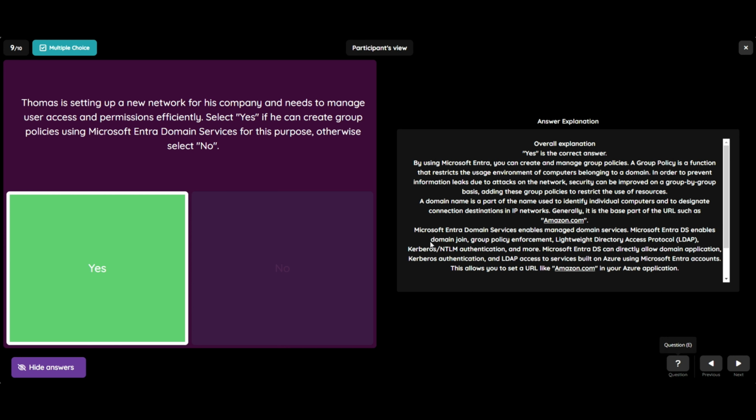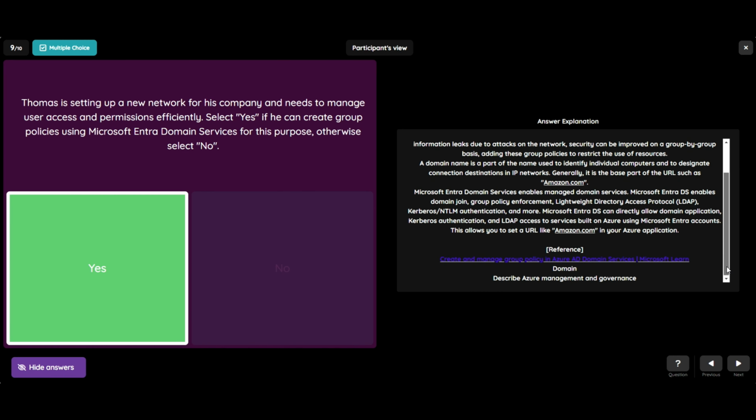Microsoft Entra Domain Services enables managed domain services. Microsoft Entra DS enables domain join, group policy enforcement, lightweight directory access protocol, LDAP, Kerberos, and NTLM authentication, and more. Microsoft Entra DS can directly allow domain application, Kerberos authentication, and LDAP access to services built on Azure using Microsoft Entra accounts. This allows you to set a URL like Amazon.com to your Azure application.